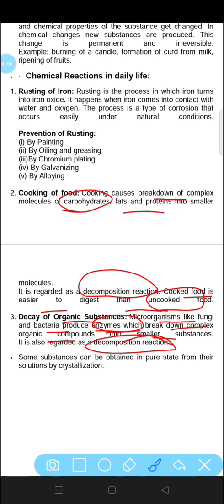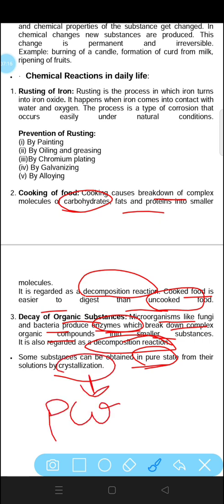Some substances can be obtained in pure state from their solutions by crystallization. Now let us know what is crystallization. So crystallization is an example of physical change. It is a process used for purification of some substances. So that is what crystallization is.